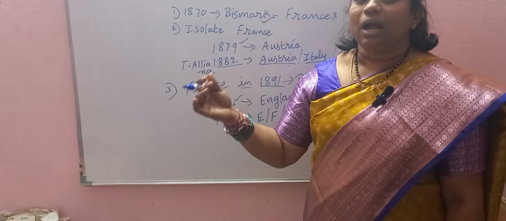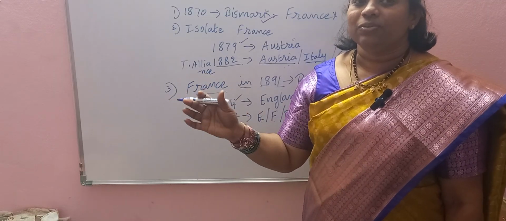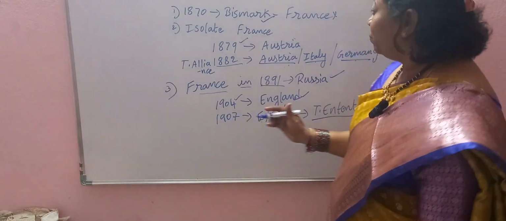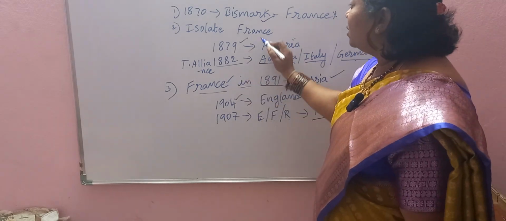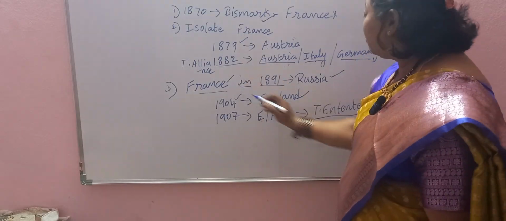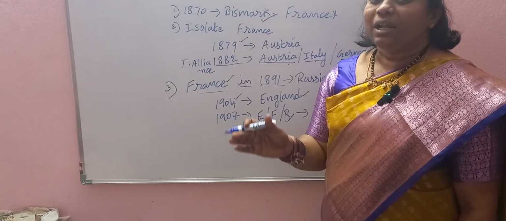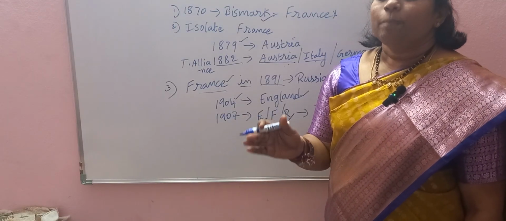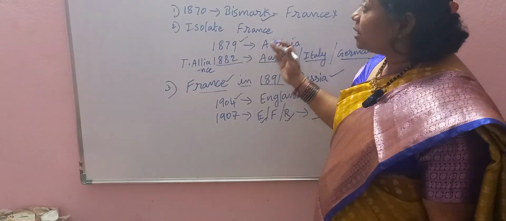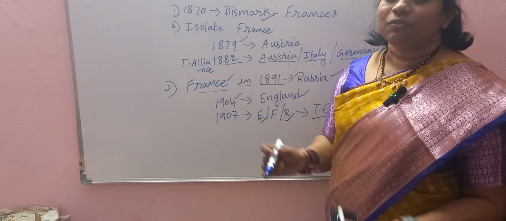Whenever a country fell into war with another country, the countries allied with it had to come into the war to help. For example, if France is at war with Germany or Italy or any other country, England as well as Russia has to come to help France. Such alliances were maintained, because of which the First World War occurred. So how did these secret alliances pave the way for the First World War? Let us know in the immediate cause of World War One.